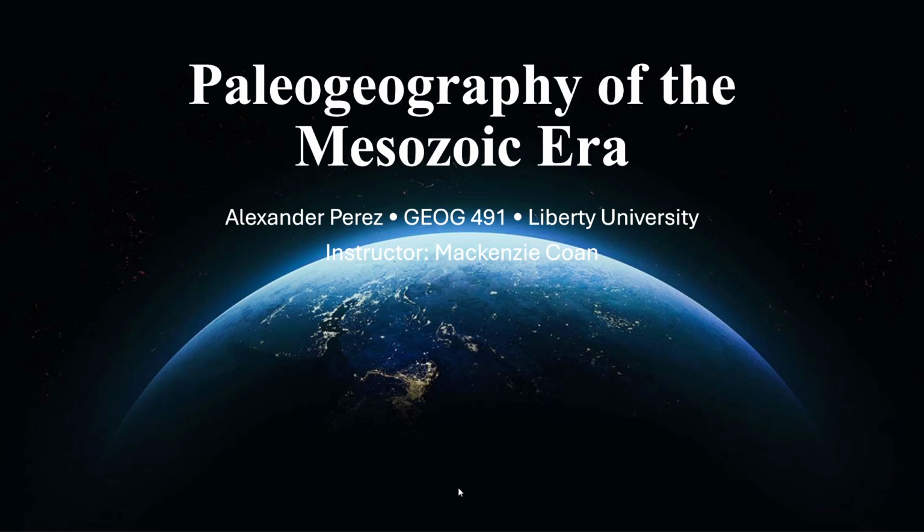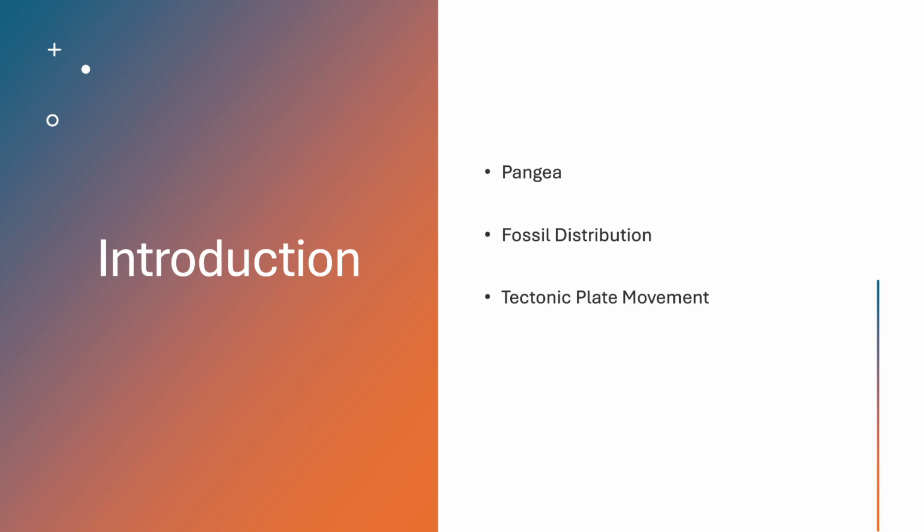Afternoon. Today I'll be presenting the paleogeography of the Mesozoic era and how Earth's physical processes shaped the breakup of Pangaea. My research focuses on three major categories of geological evidence: fossil distribution, tectonic plate movement, and mountain ranges. By using GIS-based reconstructions and spatial analysis, we can visualize how continental drift transformed ecosystems, climate zones, and the physical layout of the world. This approach helps us move beyond historical descriptions and instead understand Earth's past through measurable spatial evidence.